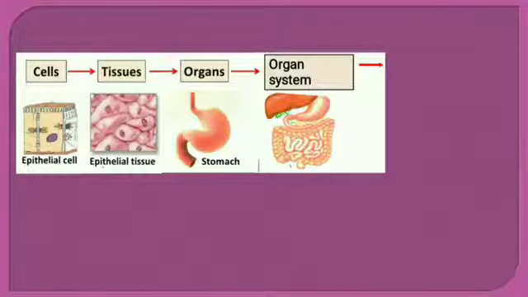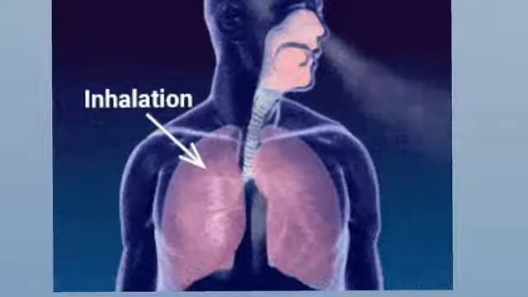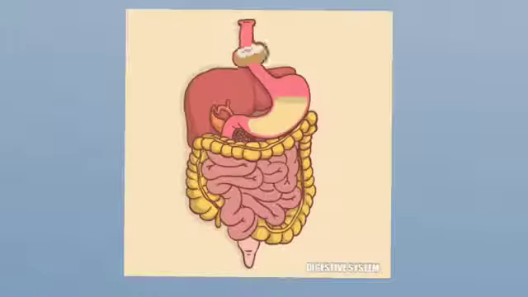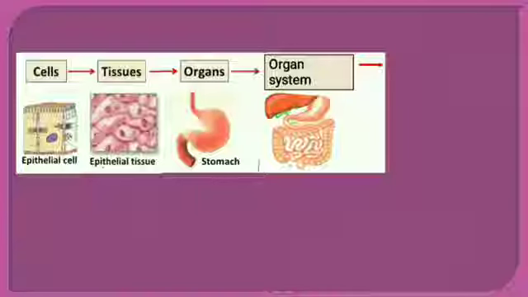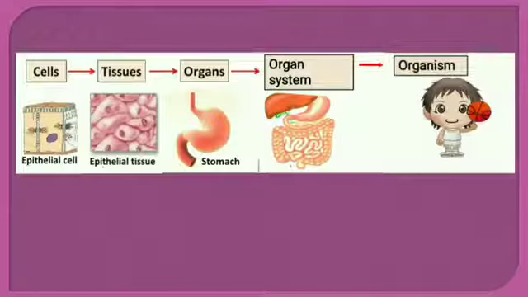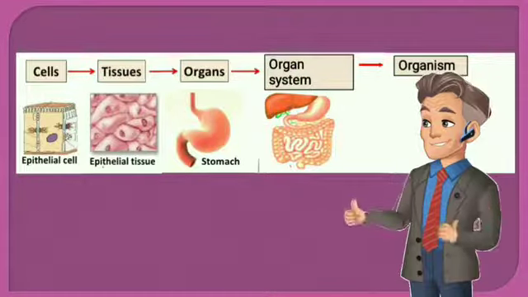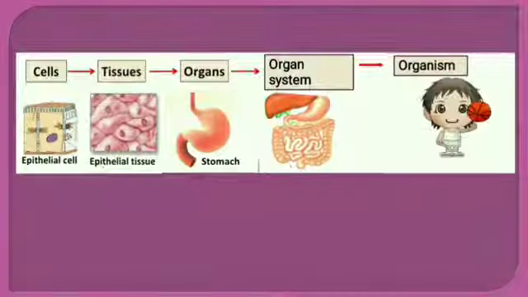The different organ systems, such as the respiratory system, nervous system, digestive system, etc., together form an organism. The proper functioning of all the organ systems makes an organism fit and healthy.